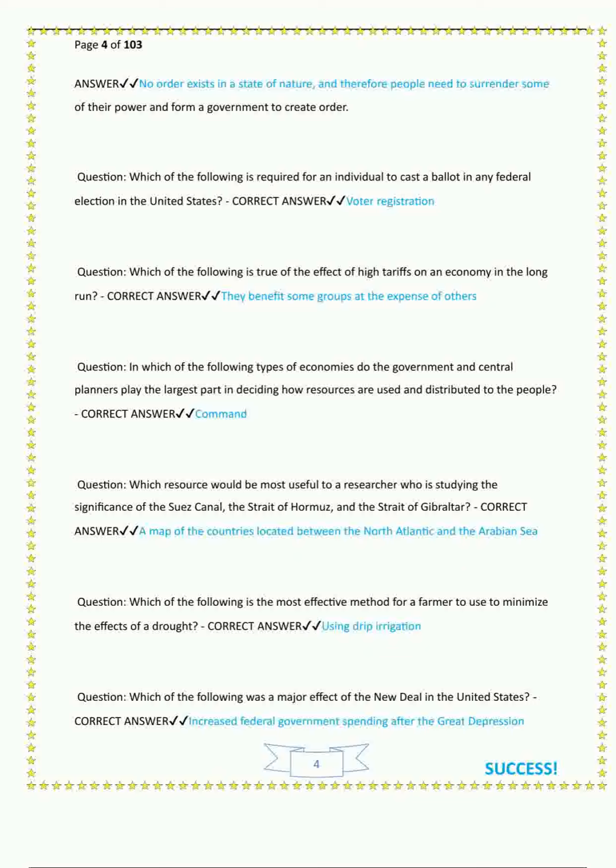Question: which of the following is the most effective method for a farmer to use to minimize the effects of a drought? Correct answer: using drip irrigation. Question: which of the following was a major effect of the New Deal in the United States? Correct answer: increased federal government spending after the Great Depression.